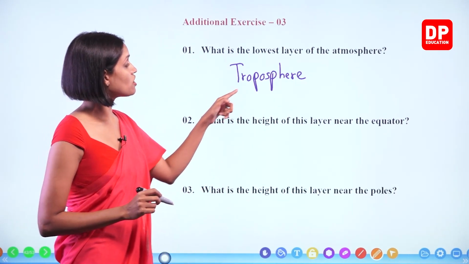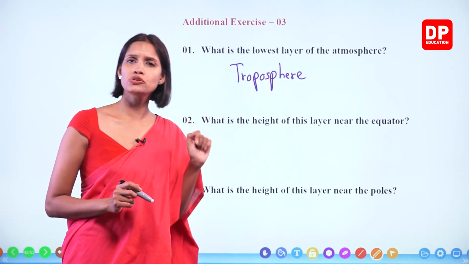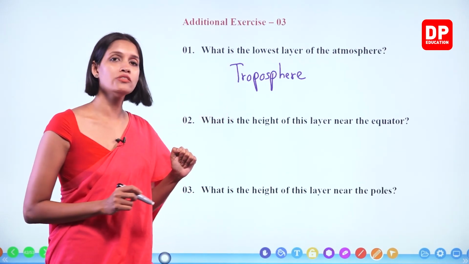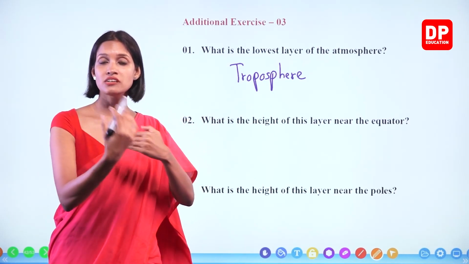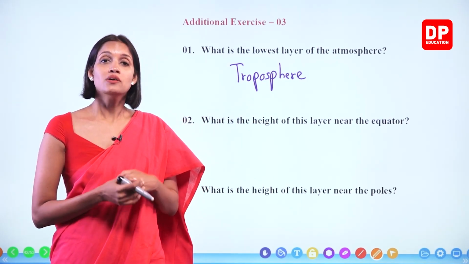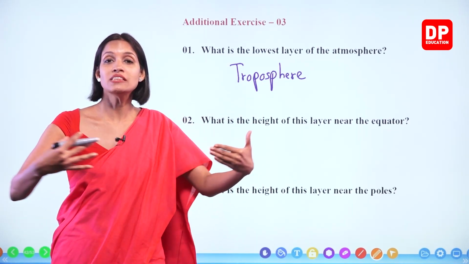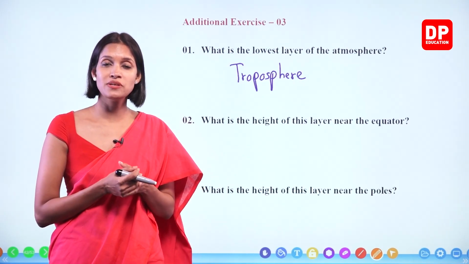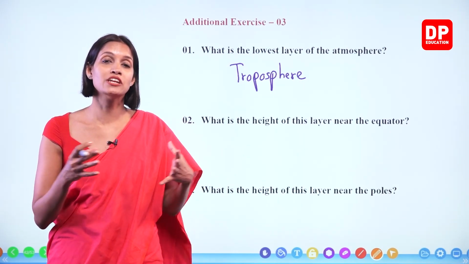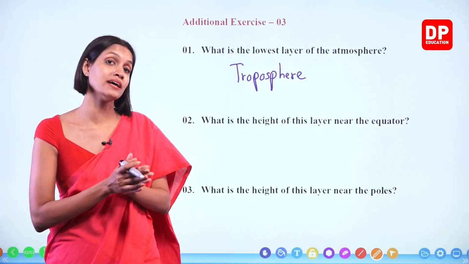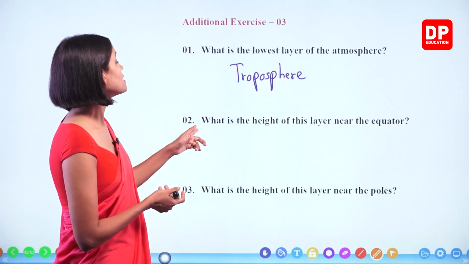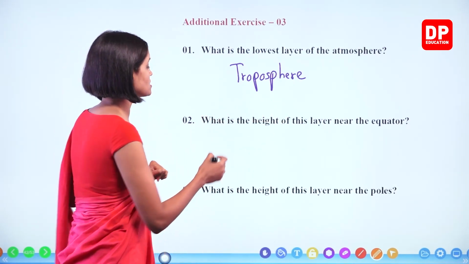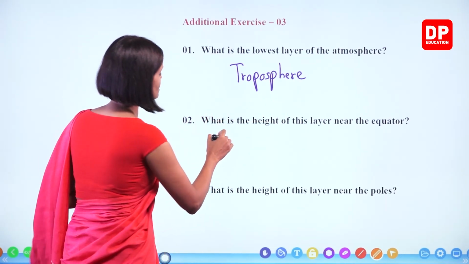What is the height of this layer near the equator? Do you remember? I explained to you all that the troposphere is not evenly distributed around the earth, right? Because of the high temperature in the equator area, what happens, children? Air particles spread or expand, and therefore the height is increased compared to the polar regions. Okay, what is the height of this layer near the equator? Do you remember what the value is?